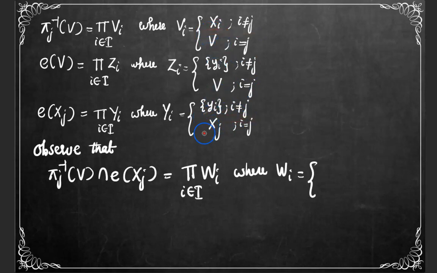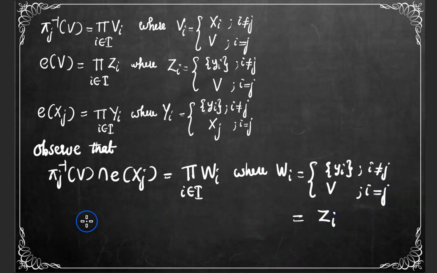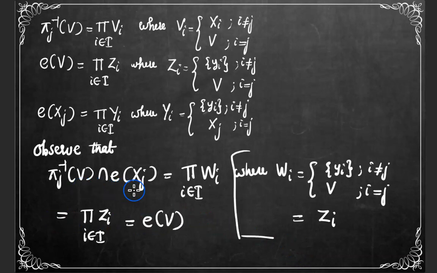We know that Xi intersection with the singleton set {yi} will be equal to the singleton set {yi} itself, and for i equal to j, Wi will be V intersection with Xj, and it will be equal to V itself, since V is a subset of Xj. So Wi is equal to V when i is equal to j, and this is nothing but the set Zi itself. So we have proved that pi j inverse of V intersection with E of Xj is equal to product Zi, which is also equal to E of V.